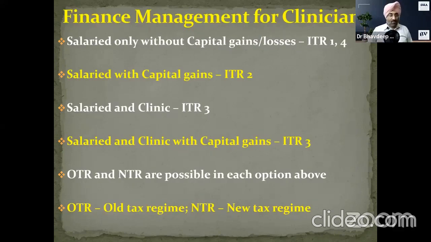That is one of the questions that has been asked today. I'll be dealing with that in the upcoming questions. So in OTR, you get to have exemptions. NTR, which was made the default in the January 2023 budget, aims at having no deductions, but having a comparatively lesser value of tax to be paid. Now, what is that? I'll come to that when I explain it.